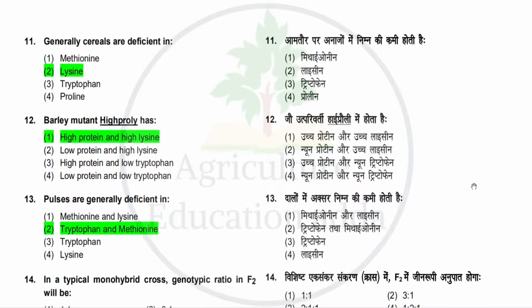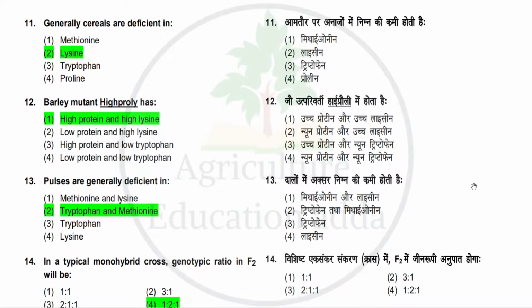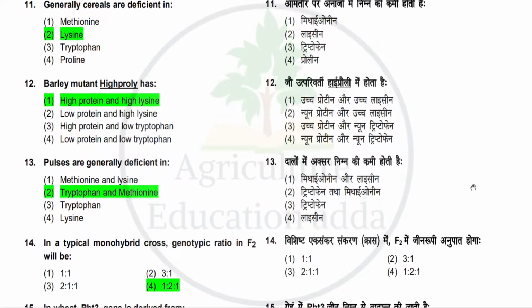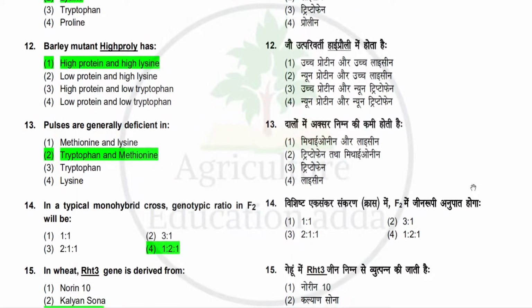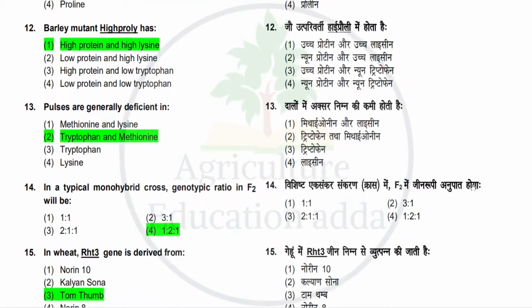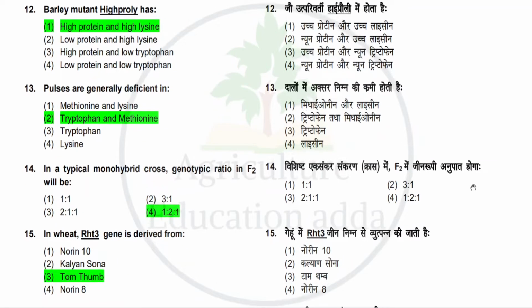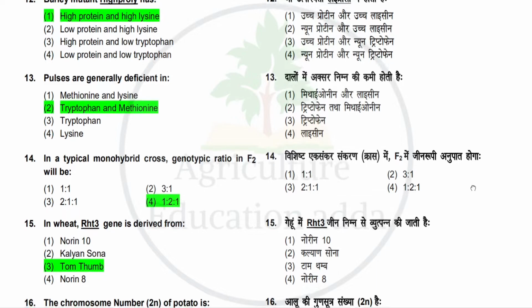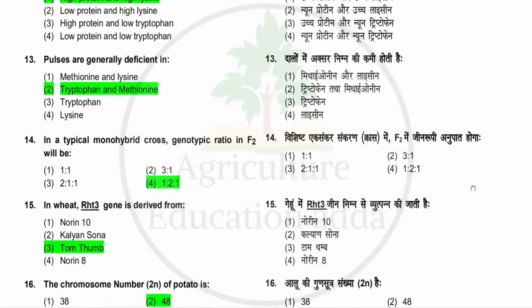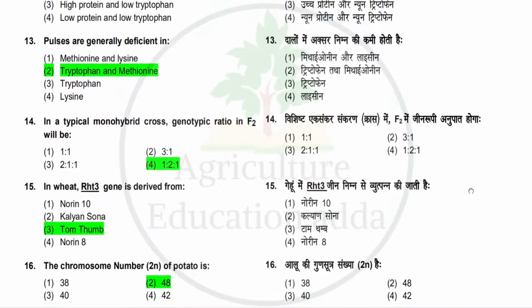Next question is pulses are generally deficient in. Options: methionine and lysine, tryptophan and methionine, tryptophan or lysine. So the correct answer is tryptophan and methionine. Next question is in typical monohybrid cross genotypic ratio in F2 will be. Options: 1:1, 3:1, 2:1:1, 1:2:1. So the correct answer is 1:2:1.